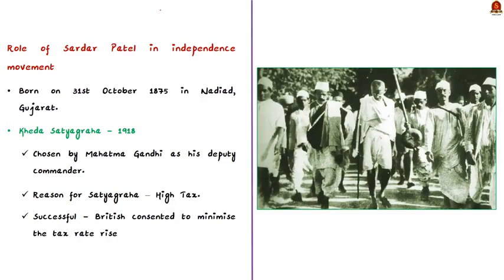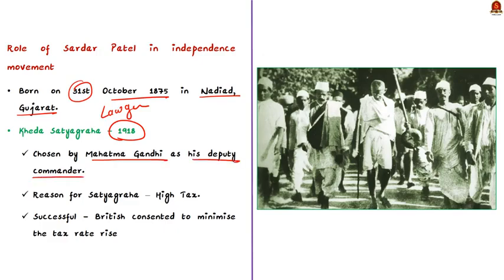See, Vallabhbhai Patel was born on 31st October 1875 in Nadiad, Gujarat. He was a successful lawyer by profession. In 1918, Patel's life encountered a turning point when he was chosen by Mahatma Gandhi as his deputy commander to lead the Kheda Satyagraha. This event turned the trajectory of his life towards the path of public service.